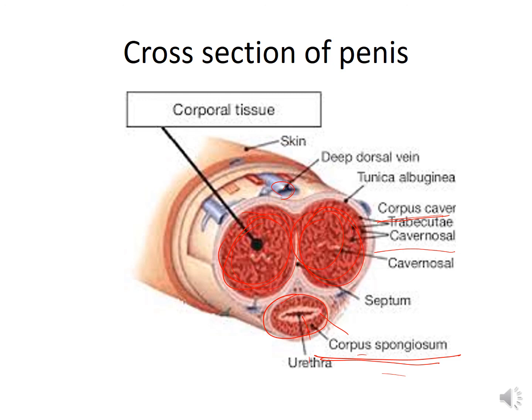So I hope you have understood now the male reproductive system.